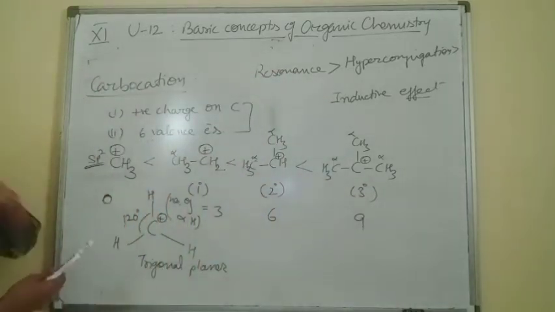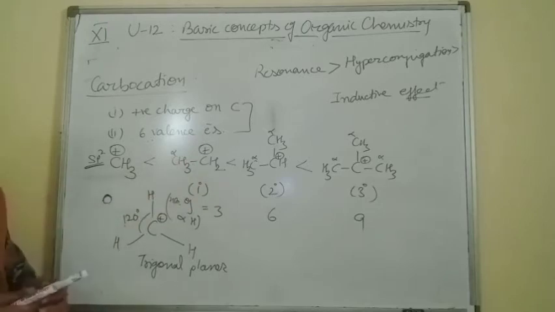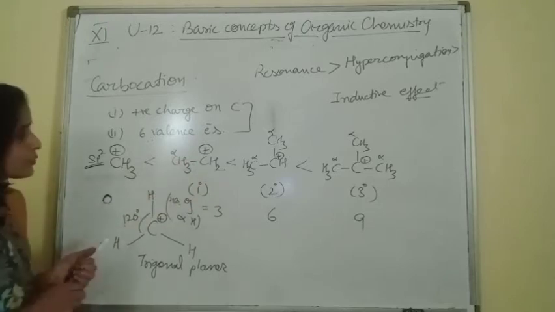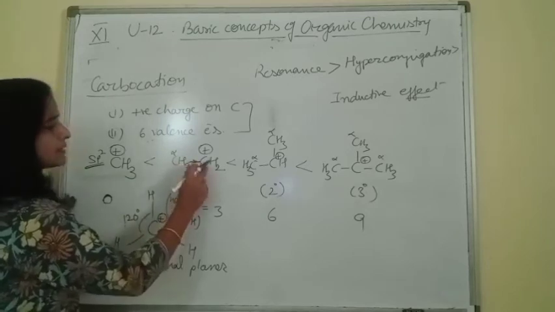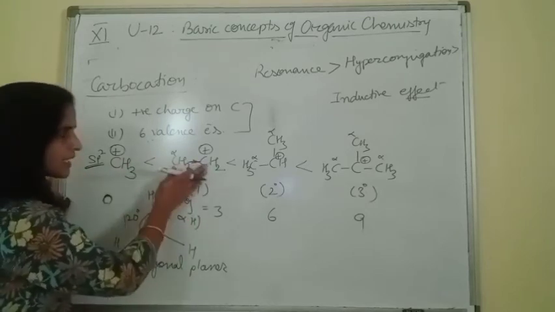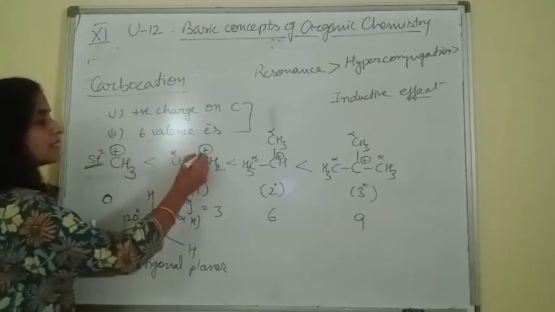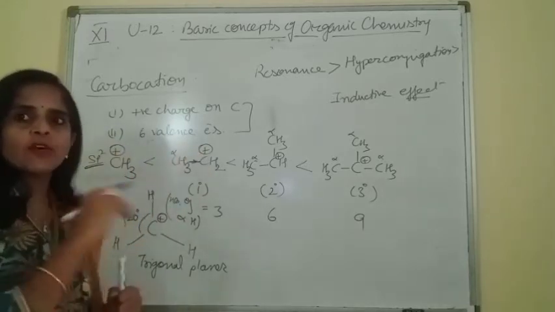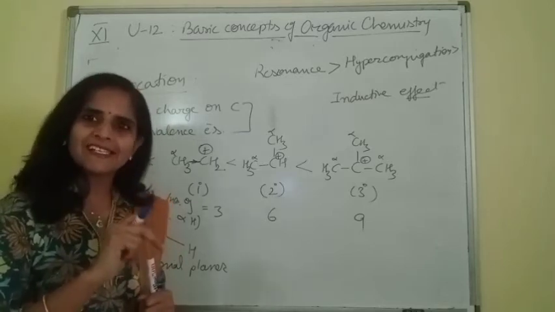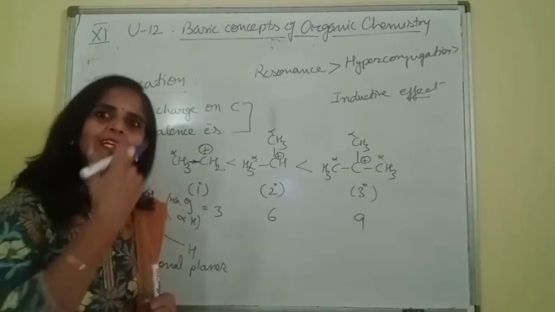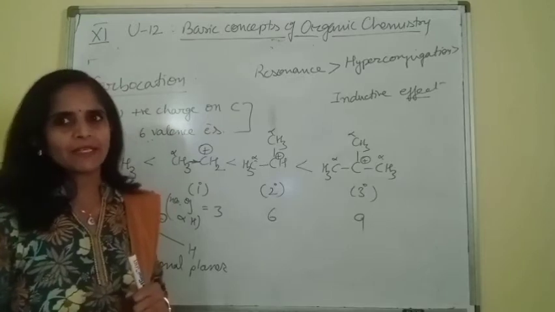As an alkyl group is electron donating, due to this nature it will shift electrons towards this carbon. When it pushes electrons towards this carbon, it will decrease the density of positive charge on this carbon. As it decreases the charge density, it will increase the stability.